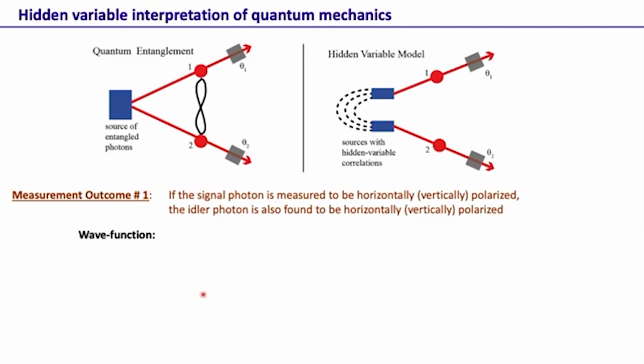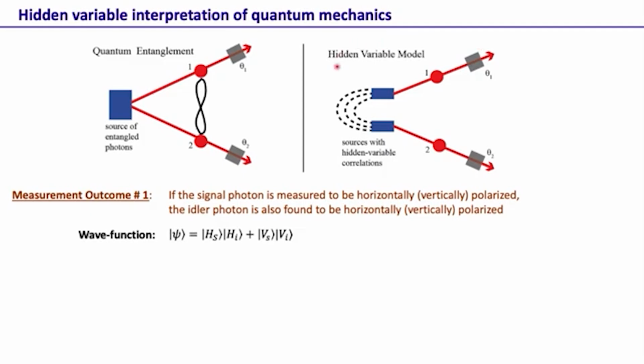So let's first take quantum mechanics. Can we have a wave function description that can explain this measurement result? Of course we have, and which is this wave function. So if we have a two-particle wave function like HH and VV, then this would be able to explain this kind of measurement result, because if you make a measurement, the system will collapse either into this one or into that one. Whenever it collapses here, we find that both signal and idler are horizontal. Whenever it collapses here, we find that both signal and idler are vertical.